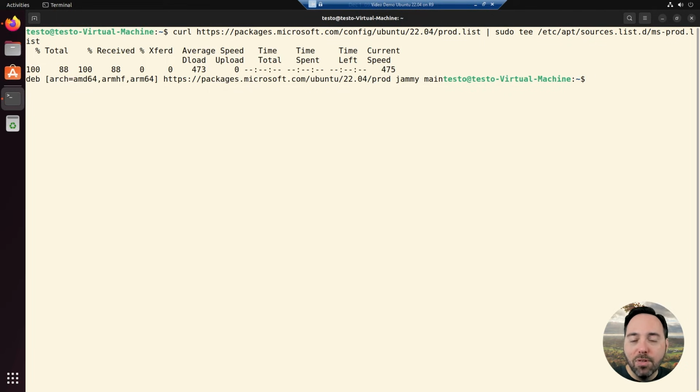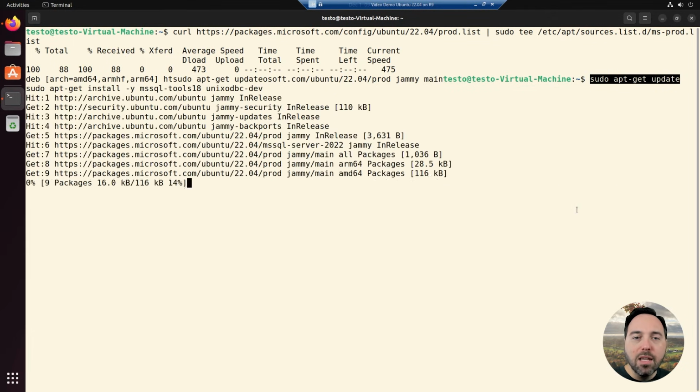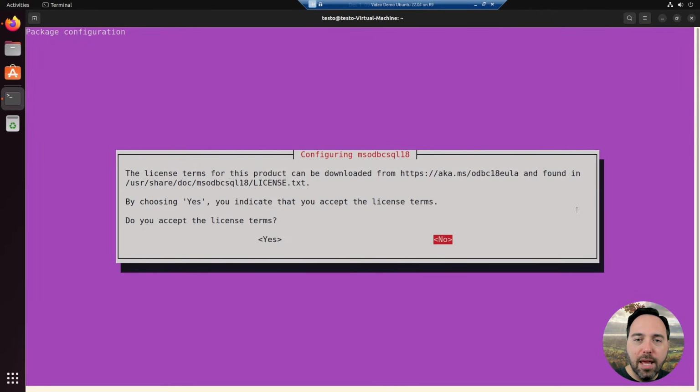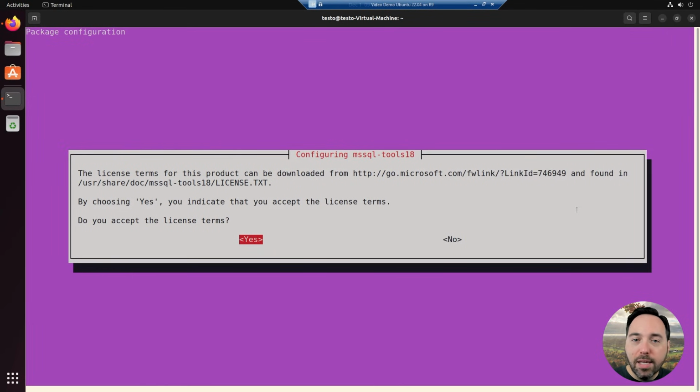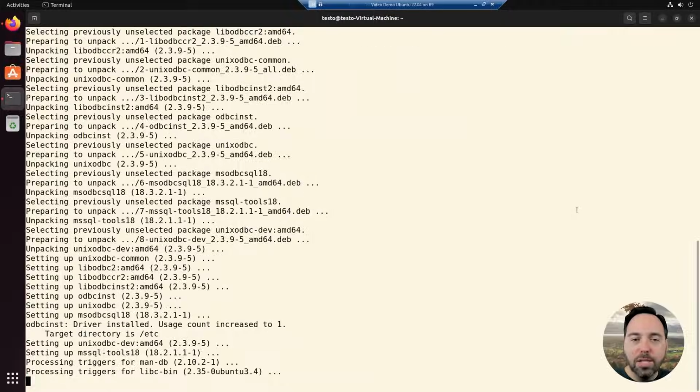Once we have this in place, we can install SQL Server tools, specifically BCP and SQLCMD. I'll let this do its thing for a bit, and then it will ask me to accept some license terms. I'll need to do that twice, and that will let installation complete.